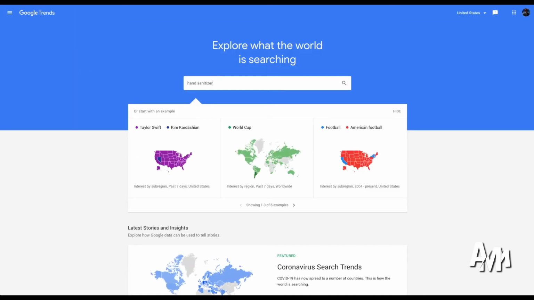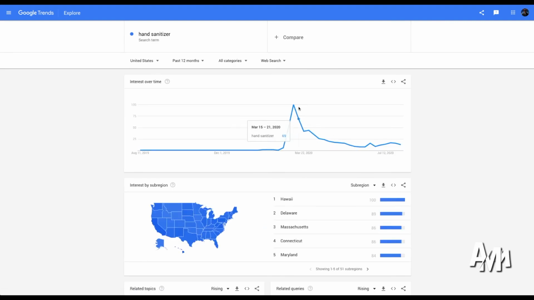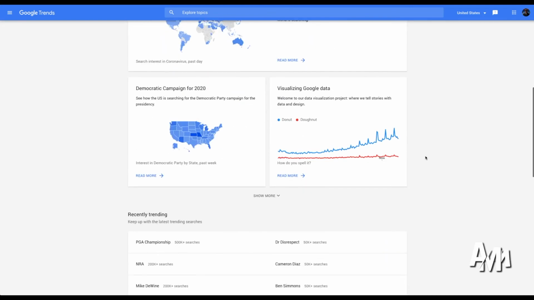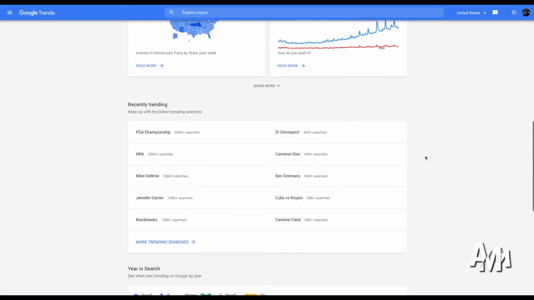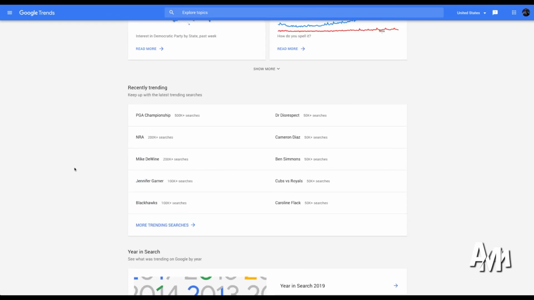But if we look for hand sanitizer, we see that there was a huge spike in people looking for hand sanitizer. And even though it's not that high anymore, it's still higher than at other times before the virus, right? So we want to stay with the trending topics, so that we know what kind of products to look for and maybe promote, because if people have them in mind already and we give them something that's kind of related, they might be more inclined to buy it. So make sure you go into Google Trends and check what trending topics are out there.